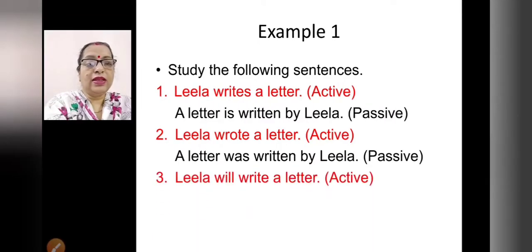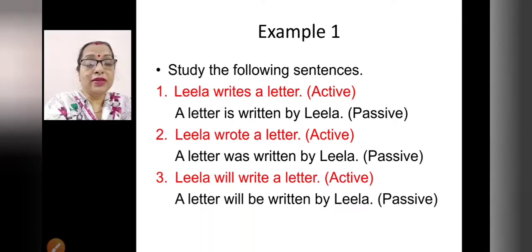Next sentence. Leela will write a letter. Active voice. What is the tense? Future tense. Will write. Okay. Now how will you make it passive? A letter will be written by Leela. Now what do you find here? Will write. What is write here? It is the base word, right? It's a root verb. So whenever you are making passive of the root verb, you have to write be, okay, in the passive. So will be written. A letter will be written by Leela.